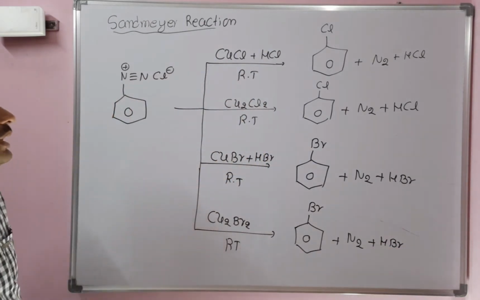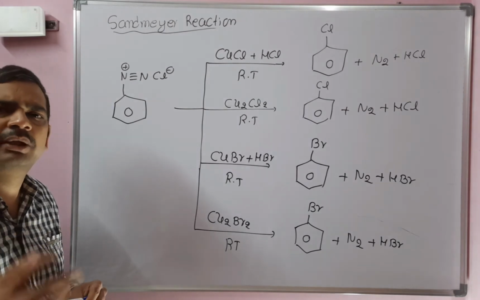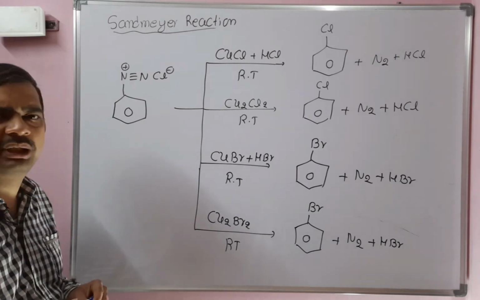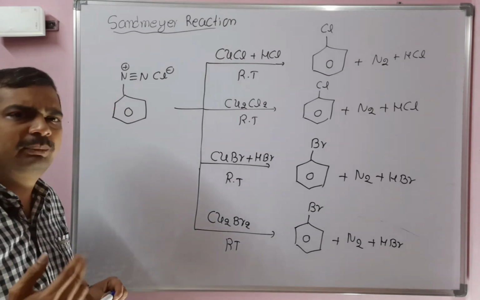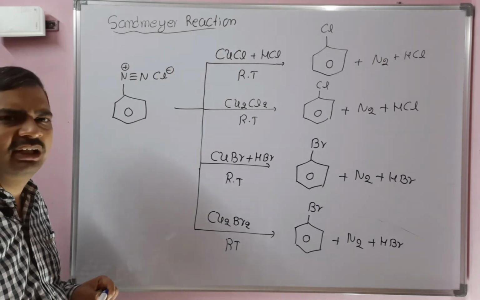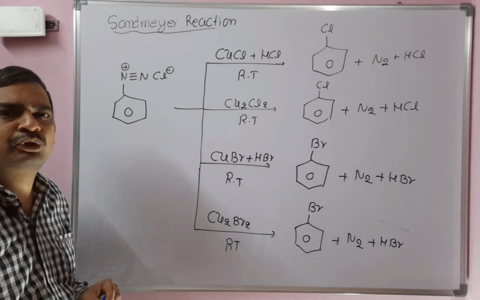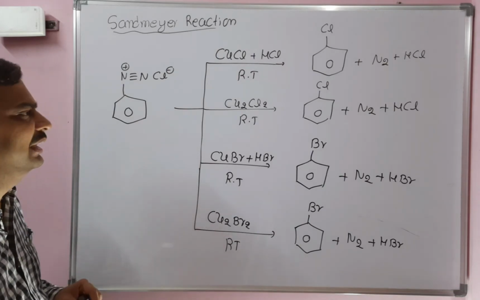So this is Sandmeyer reaction. By using Sandmeyer reaction, we can prepare chlorobenzene and bromobenzene. It is not possible to prepare iodobenzene and fluorobenzene by using Sandmeyer reaction. To prepare iodobenzene and fluorobenzene, another procedure is required. The Balz-Schiemann reaction can be used for fluorobenzene. For iodobenzene we can use KI. So that we will discuss in the next example.